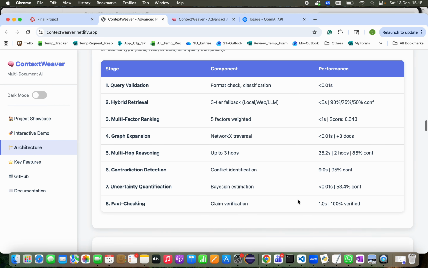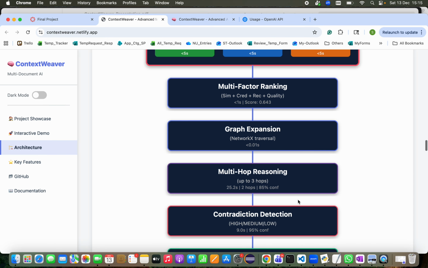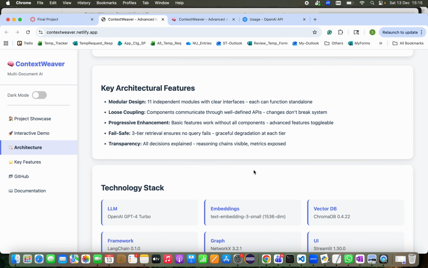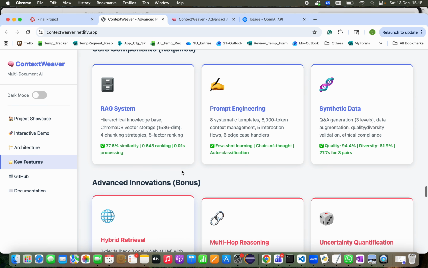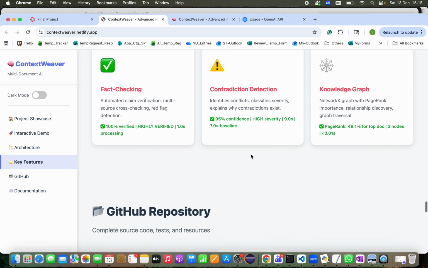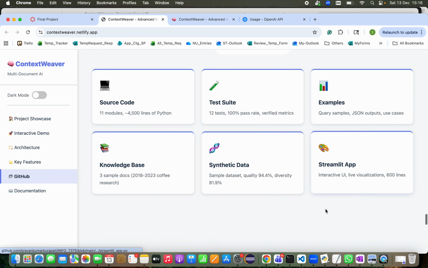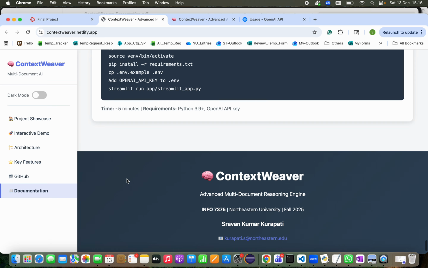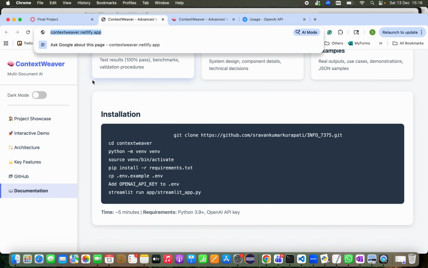And here you can see the architecture that was explained earlier. Each and every architecture framework has been portrayed over here, and the key features have been portrayed over here, as well as the technical stack, and the core components have been mentioned. Along with that, the GitHub location related details are available over here, along with source code and all the other details that are essential. Project documentation and installation details are also provided. This is hosted on Netlify.